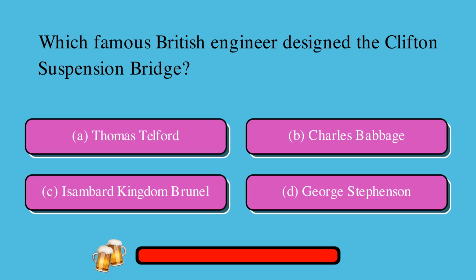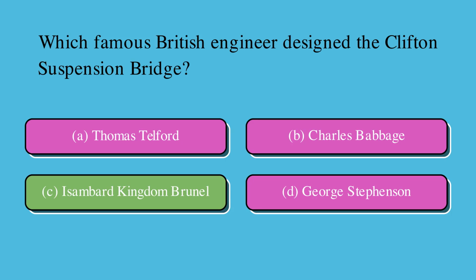Which famous British engineer designed the Clifton Suspension Bridge? Is it A, Thomas Telford, or B, Charles Babbage, or C, Isambard Kingdom Brunel, or D, George Stephenson? The correct answer is C, Isambard Kingdom Brunel.